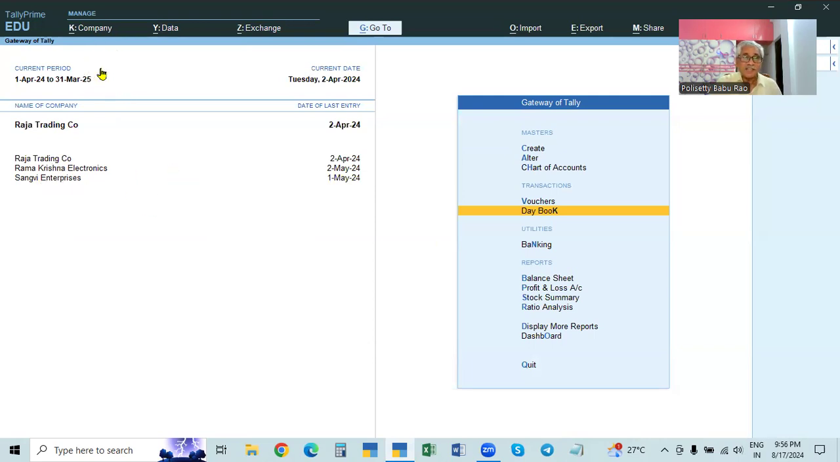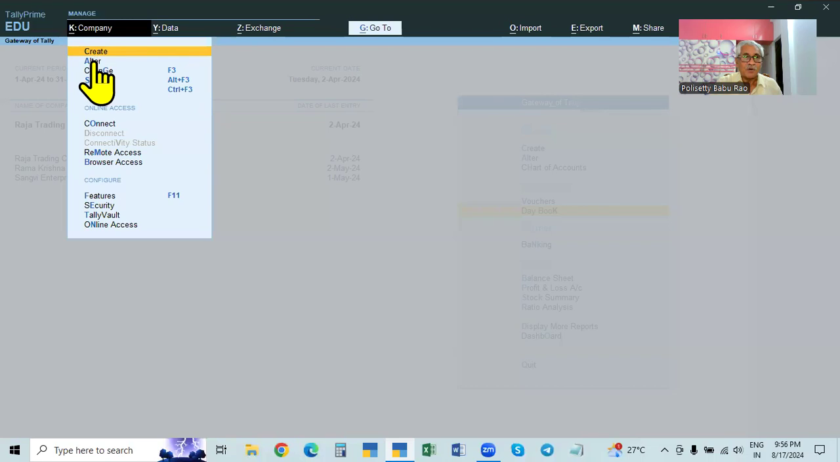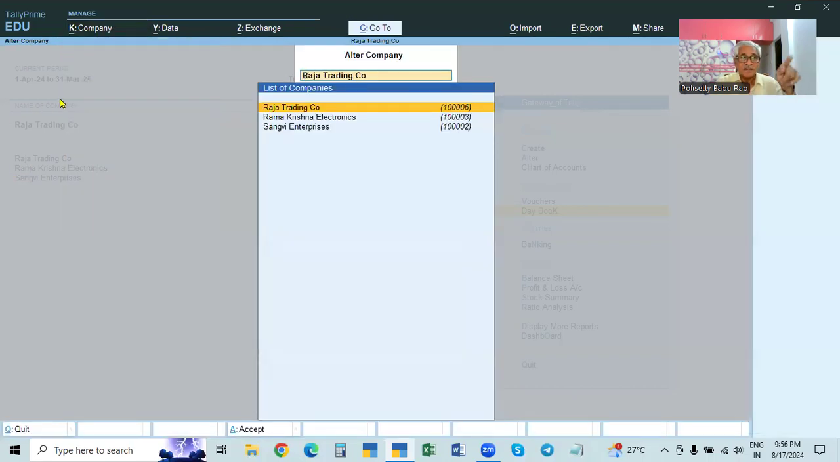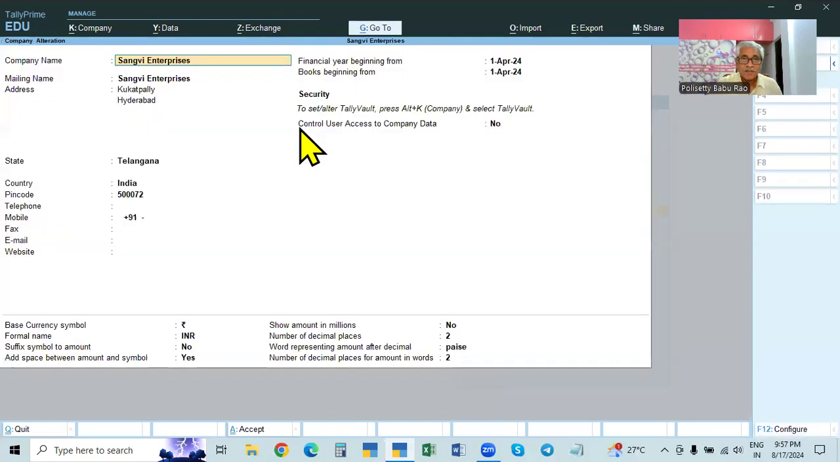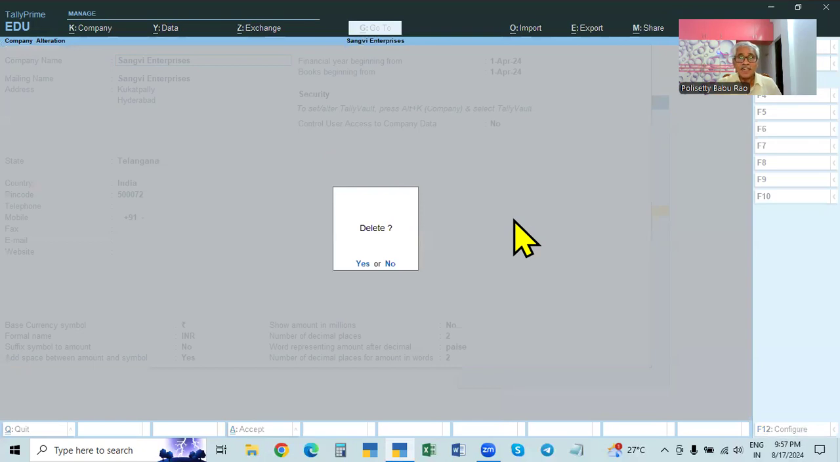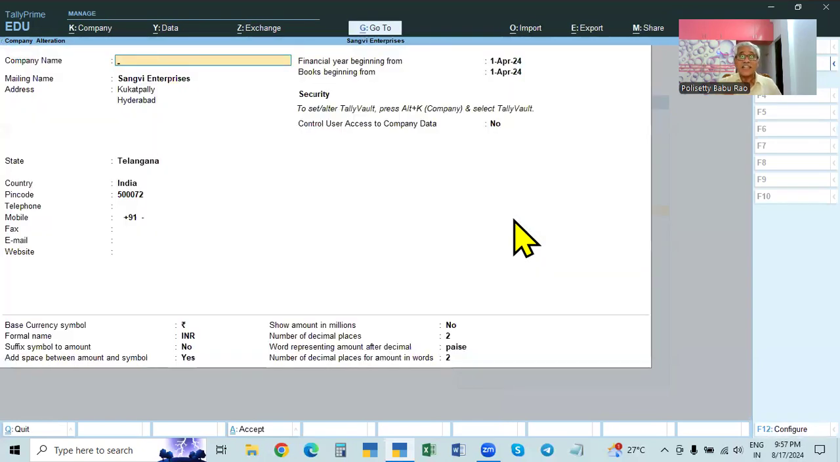So suppose we want to delete a company. We have to go to Alt K, the Alter button. There are many companies loaded to the Gateway of Tally, so all the list will be shown. Whichever is selected, that we can delete. Or by mistake, instead of that, we selected this company and deleted it. So if it is deleted, then what to do?